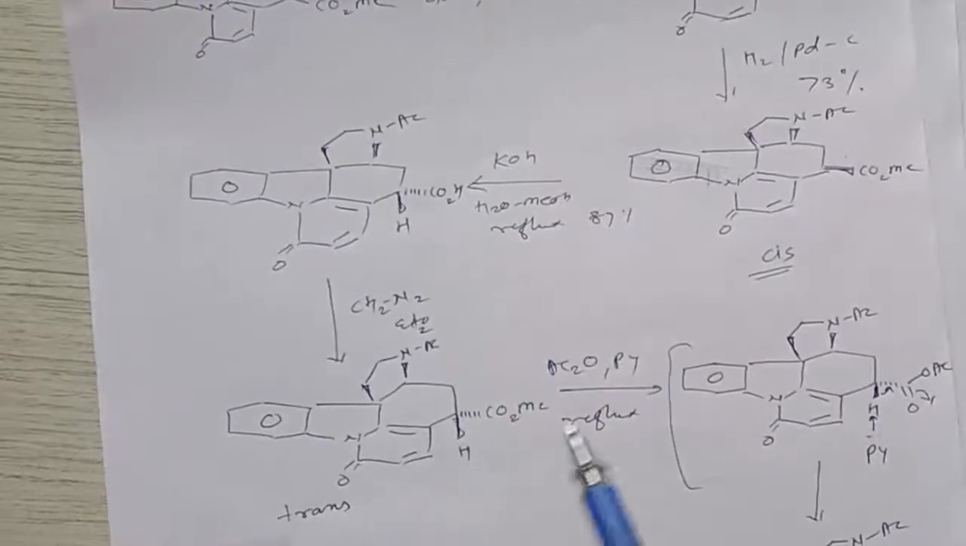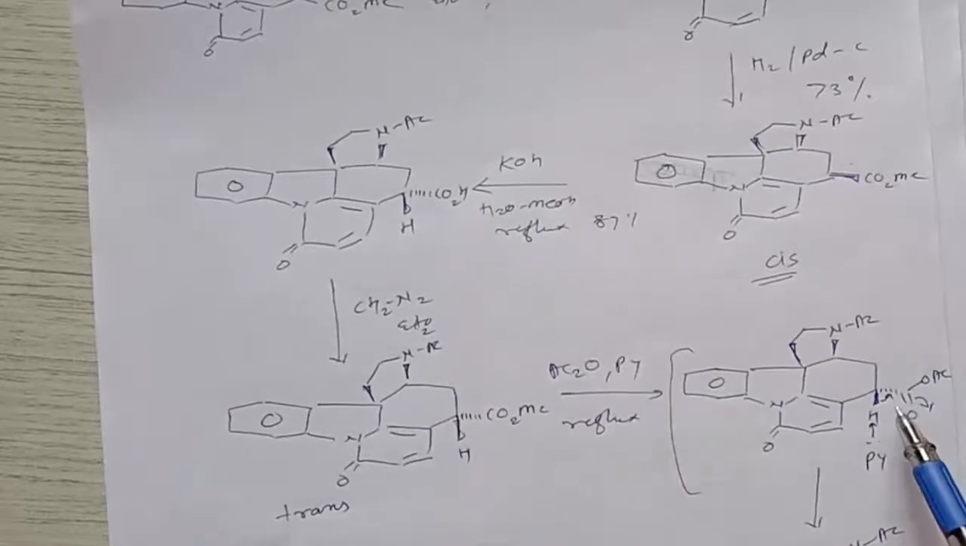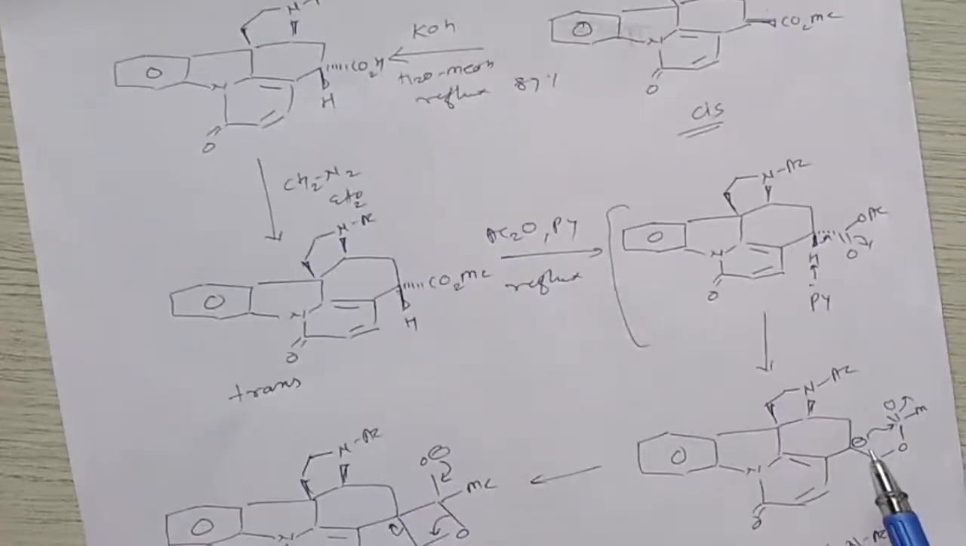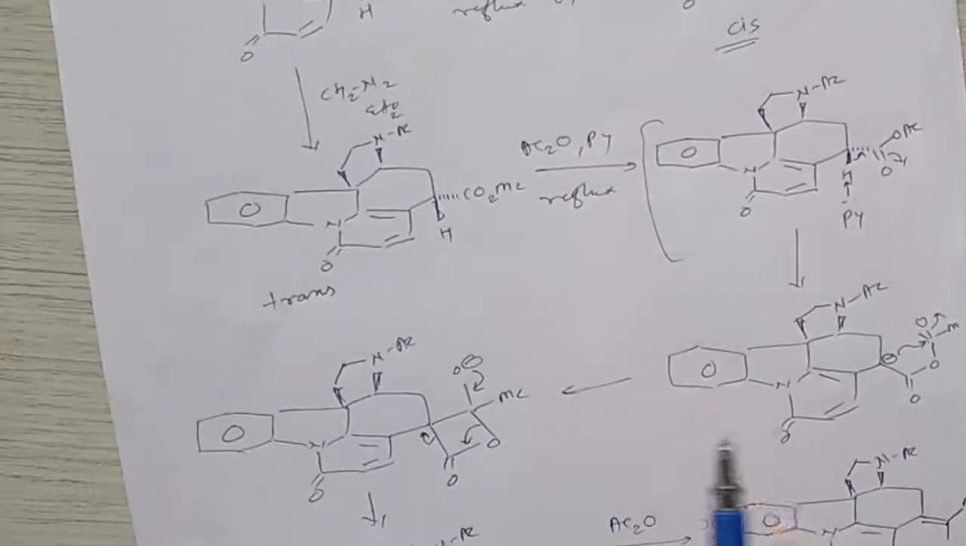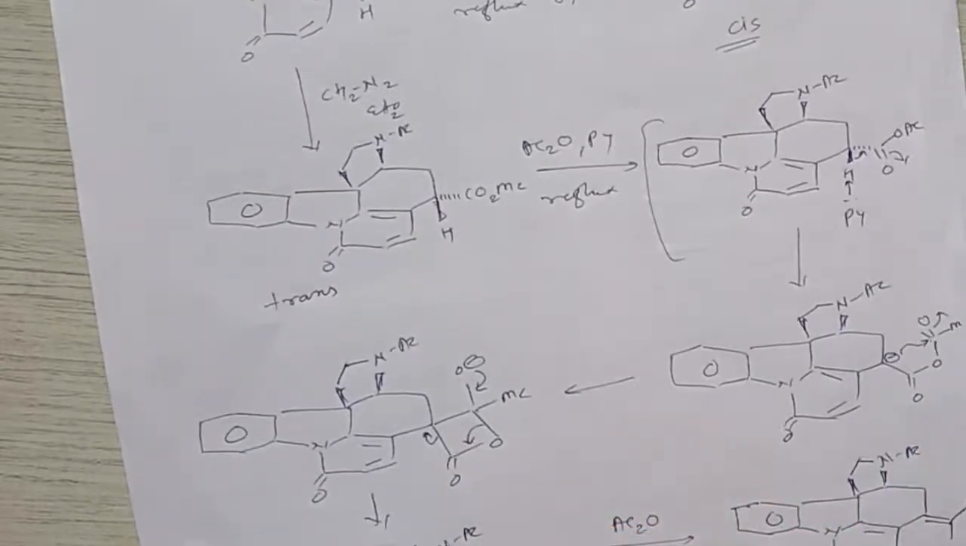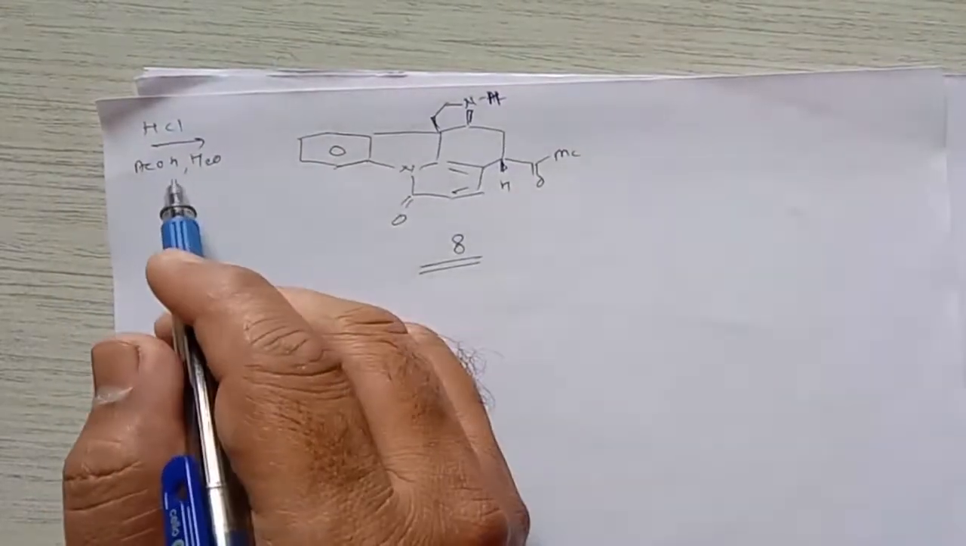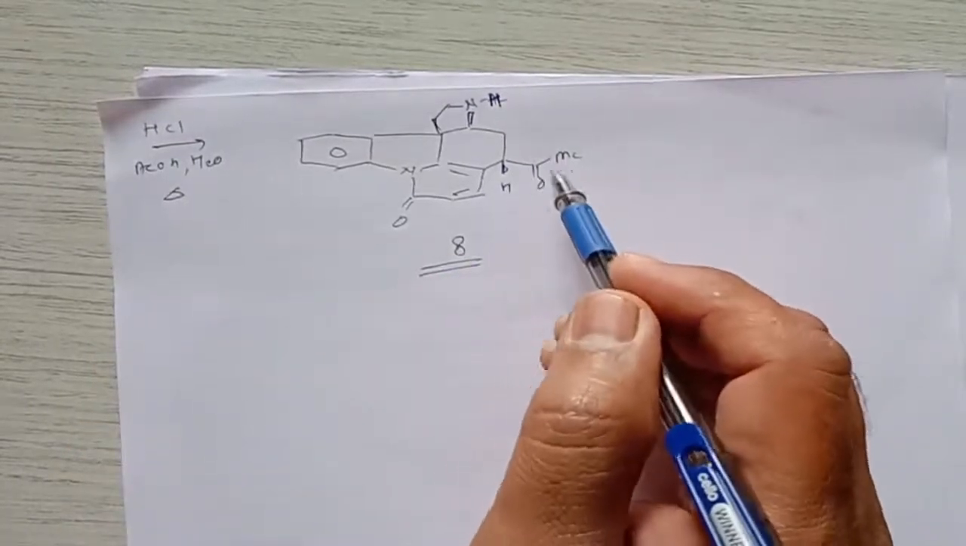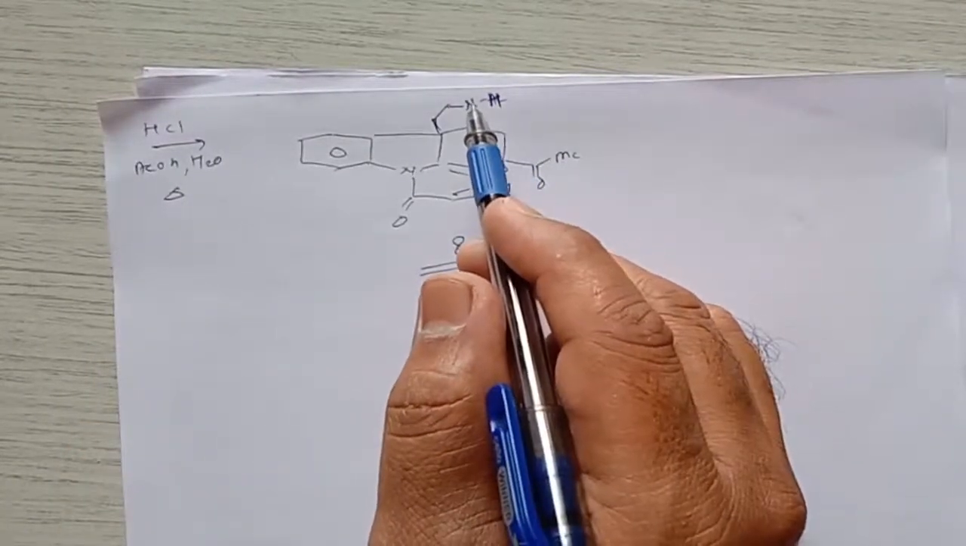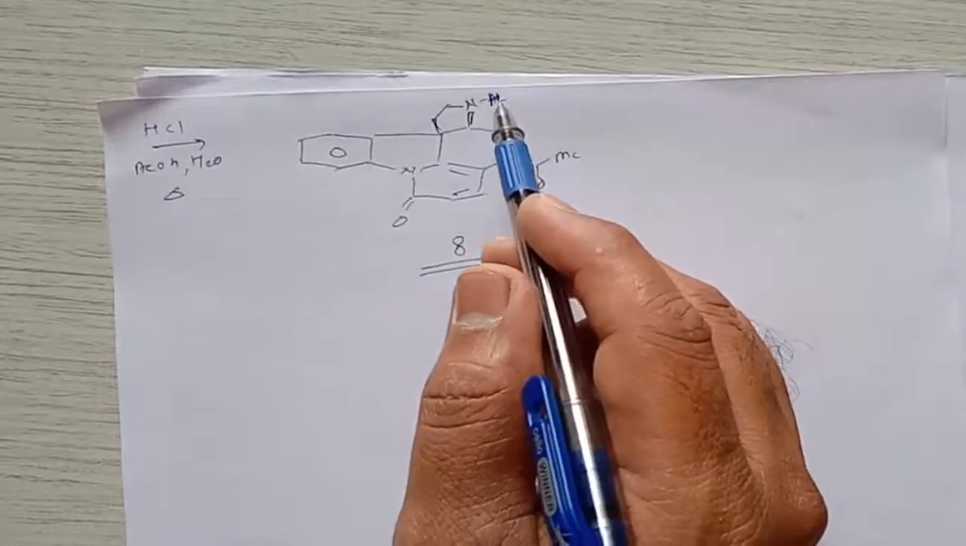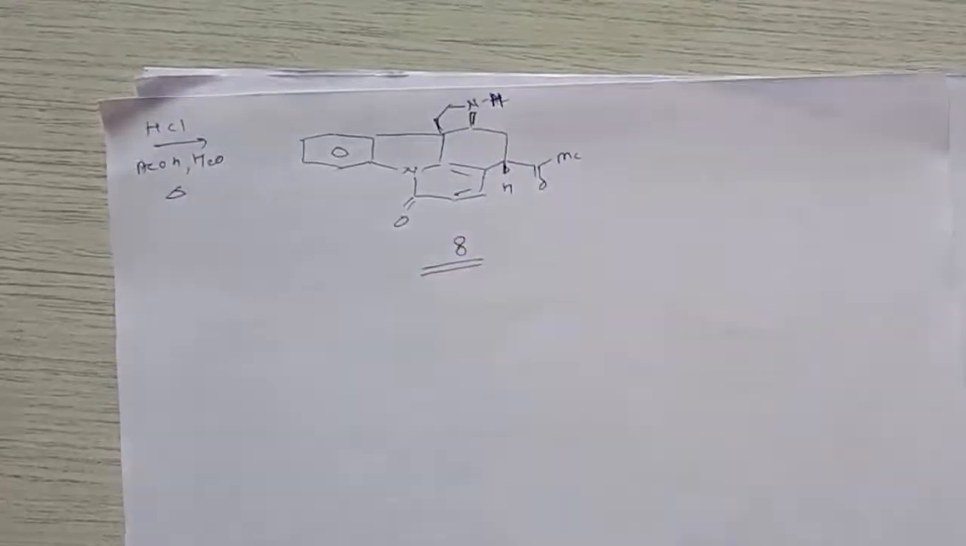When this trans compound is again treated with acetic anhydride in the presence of pyridine and reflux, it gives an epimerization of this center, and then it undergoes cyclization with ring 4, and then this ring opens again and gives formation of a ketone at this position. And when we treat this compound with Ac2O, that is acetic anhydride, it gives acetylation of this compound, and when this compound is treated with HCl as well as acetic acid, it gives formation of this ketone as well as the deprotection of this NAc group and it gives formation of an amine, that is called compound 8.